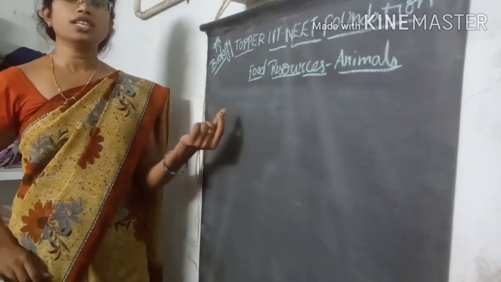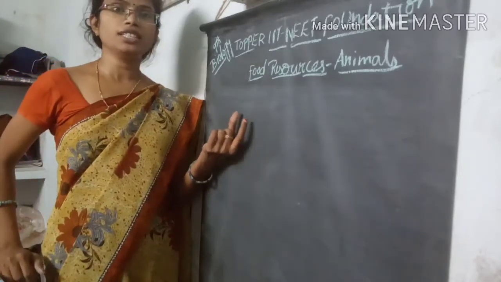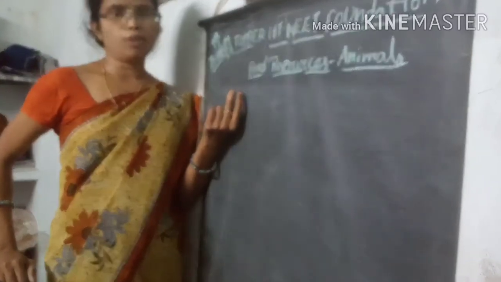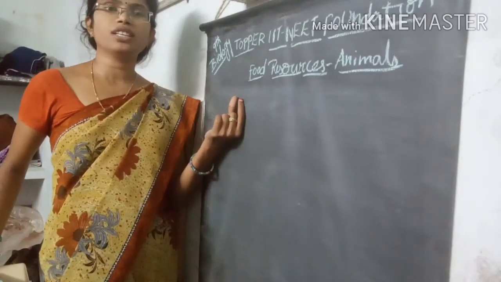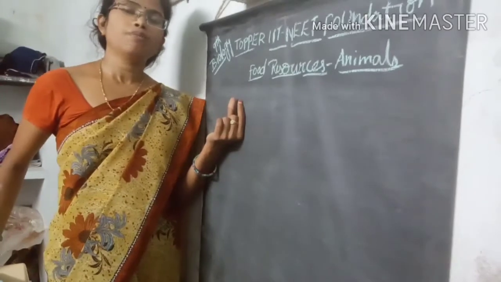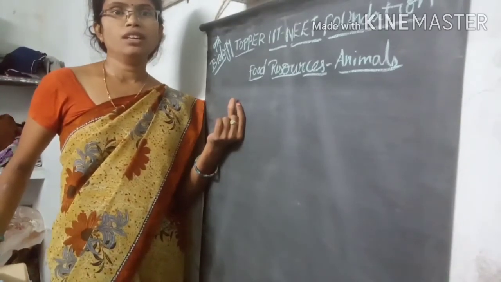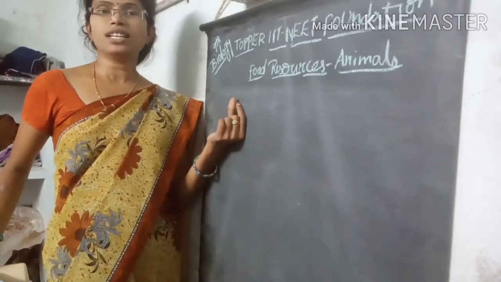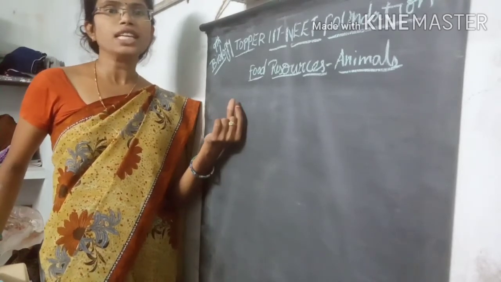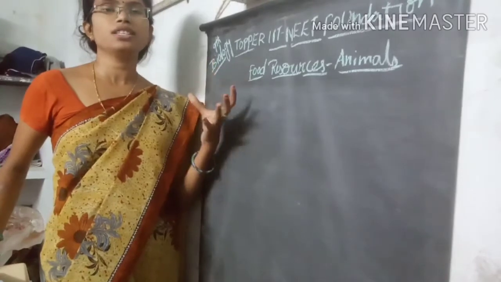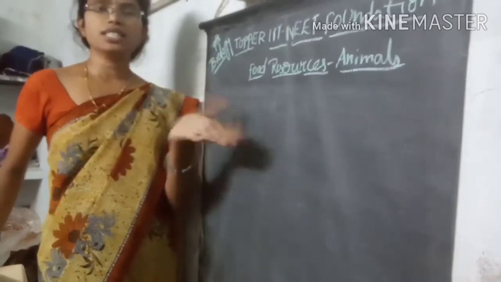In this lesson, food resources and animals, we have already discussed mixed farming, and different varieties of other farming cultures like poultry, aqua farming, sericulture, pisciculture. Different varieties of culturing organisms were also discussed in the last class.